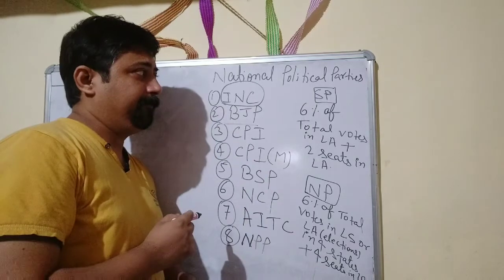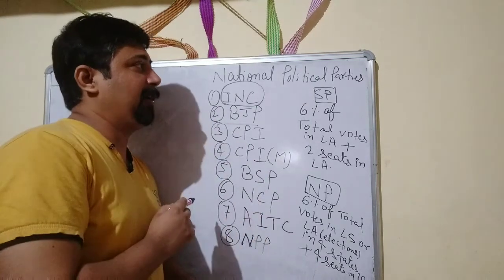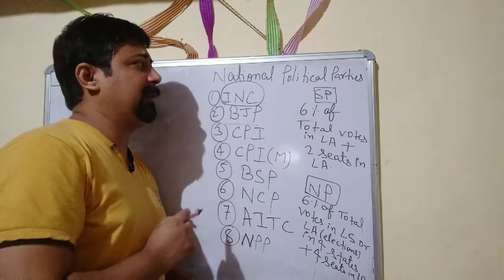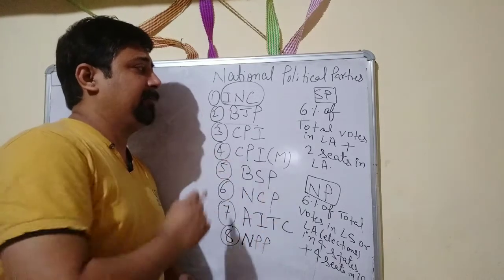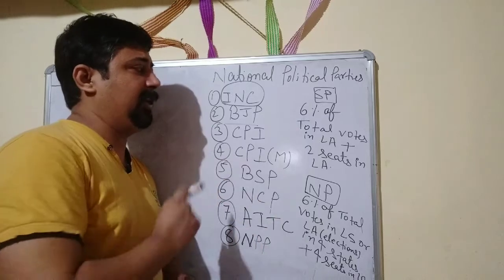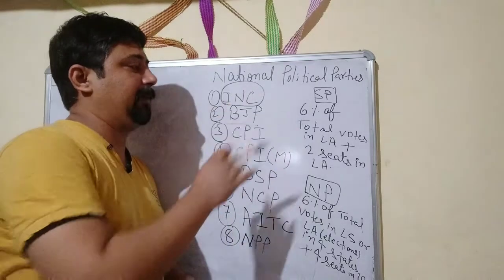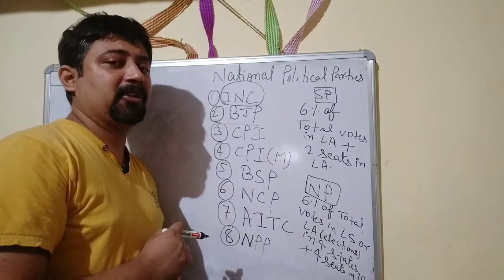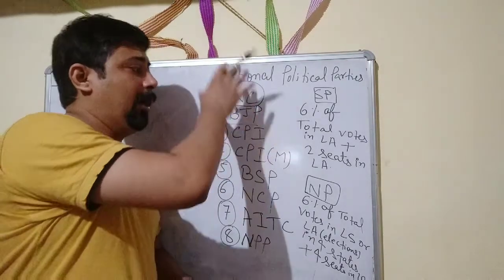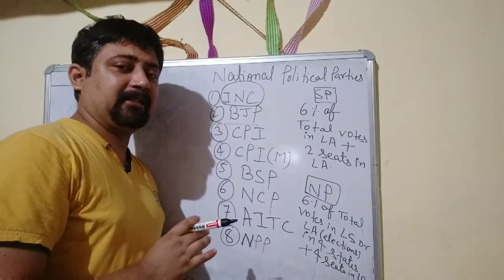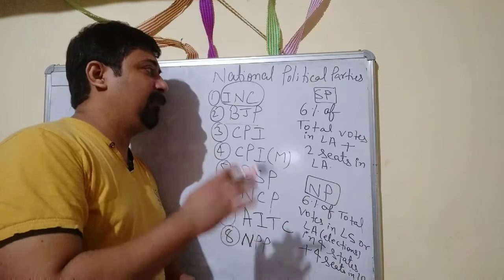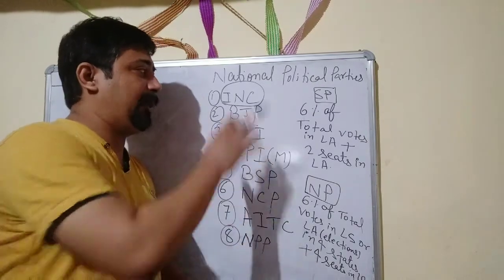Samajwadi Party was once a national political party. RJD was trying to become a national political party. Similarly, Aam Aadmi Party was also in line to become a national political party, but they could not fulfill the criteria set by the Election Commission of India. So basically, the Election Commission of India is going to recognize any political party as a state political party or national political party. Apart from that, it is the duty of the Election Commission of India to allot symbols also.